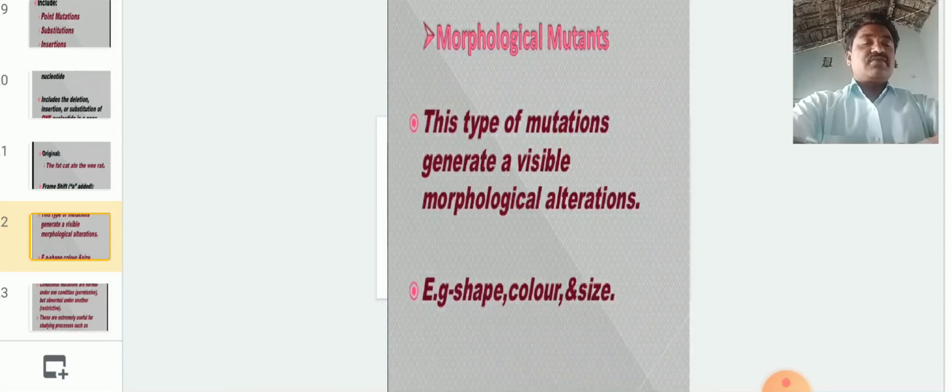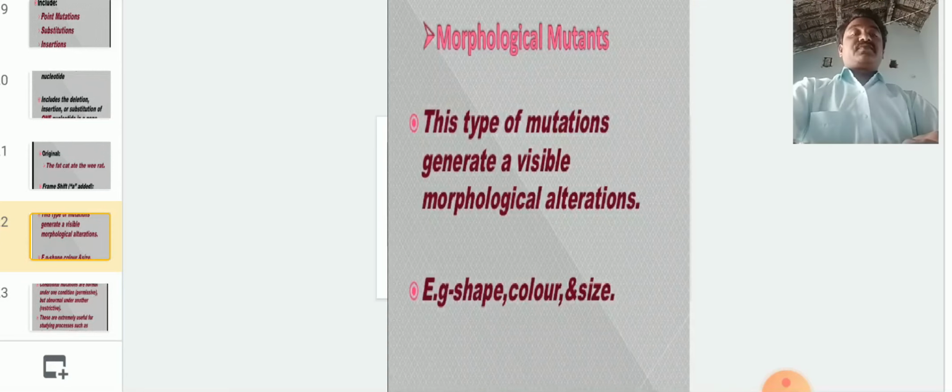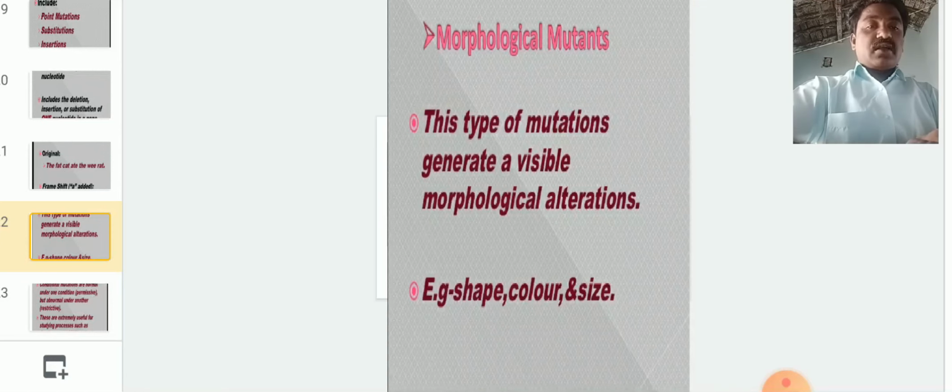That is the reason the melanin protein configuration is changed. The black-colored melanin is converted into colorless. That is why there is no color in these human beings, and no color in albino rabbits and rats. So these are called albinos.